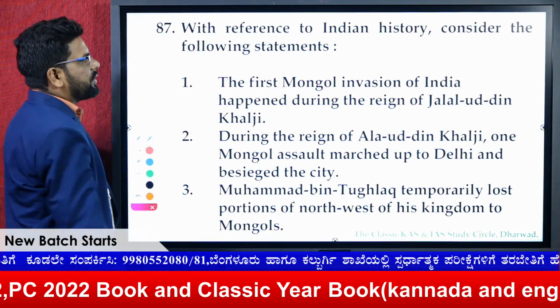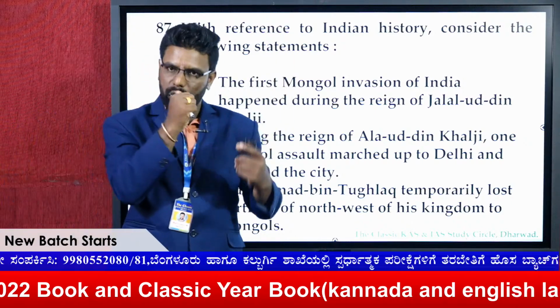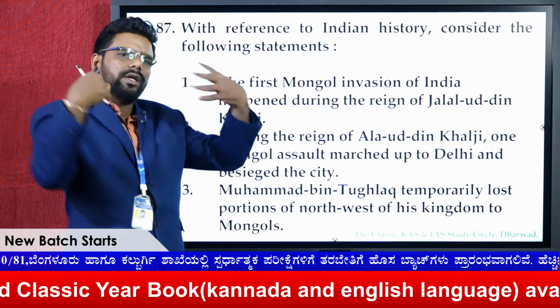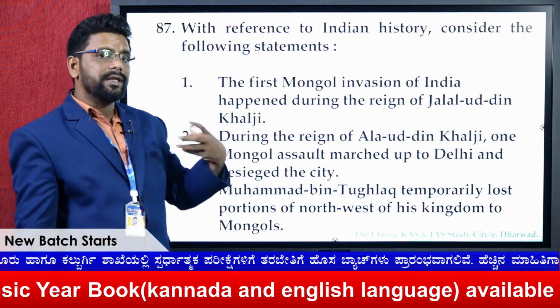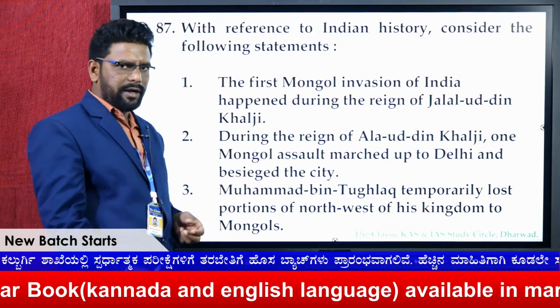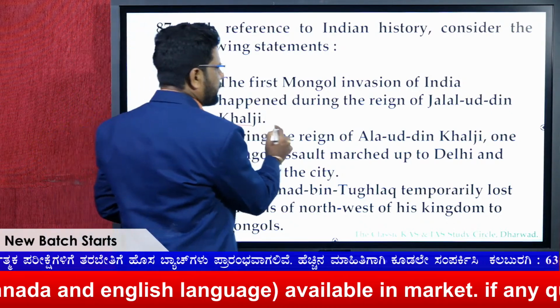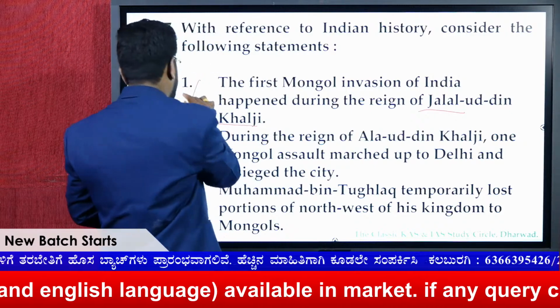This is again history, the Mongols. Genghis Khan actually invaded India during the reign of Iltutmish, as we know. The reign of Jalaluddin Khalji, no, as I told you, it's in Iltutmish's time, so 1 cannot be.